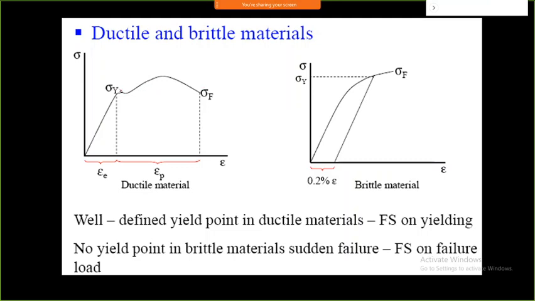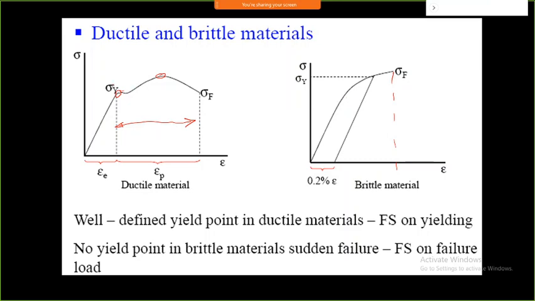So this is a typical difference between ductile material and brittle material. In ductile material you can see significant deformation, a very large deformation before the failure. But brittle material will not show you that much deformation. It will show a very small amount of deformation and suddenly it will break down, and that is what is called brittle material.